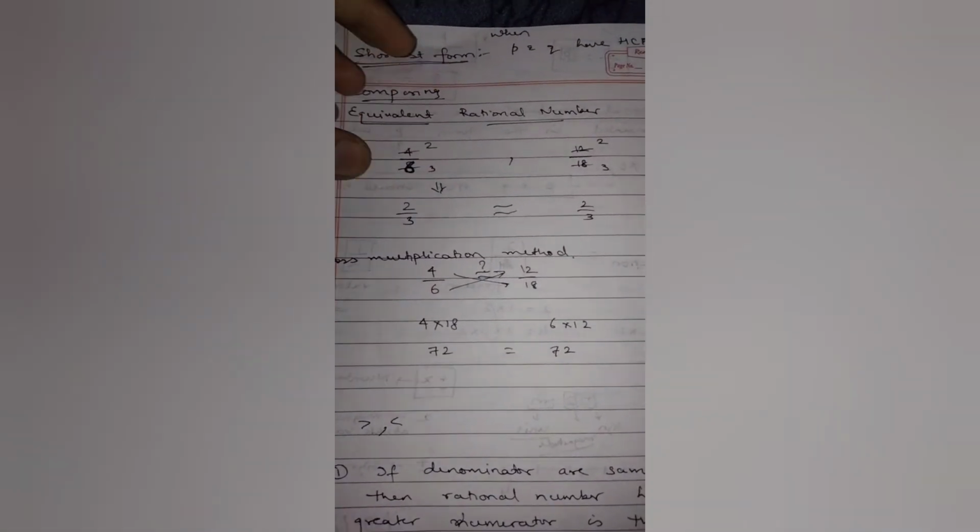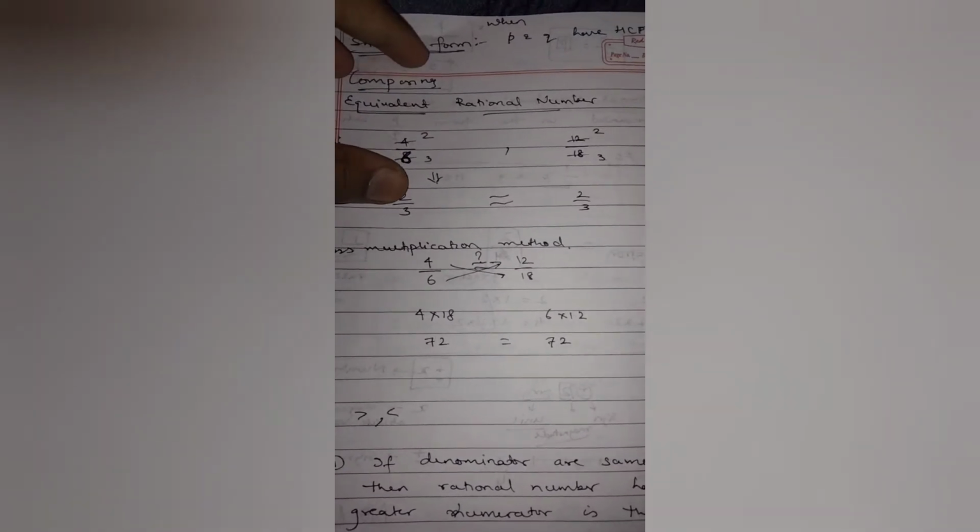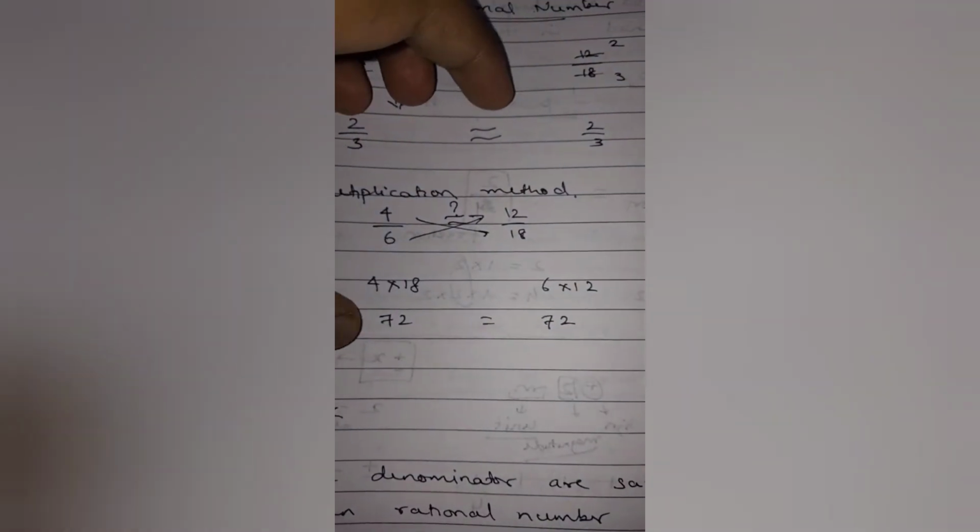is the cross multiplication method. Cross multiplication means, if we have 4 upon 6 and 12 upon 18, we have to do cross multiplication. So we simply multiply 6 into 12 and 4 into 18, like this, and the answer will be the same. We can also do it like this: take 4 by 6 and the reciprocal of 12 upon 18, which is 18 upon 12. So 4 into 18 and 6 into 12, and the answer will be 72.